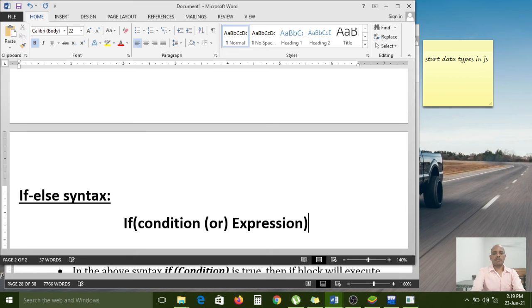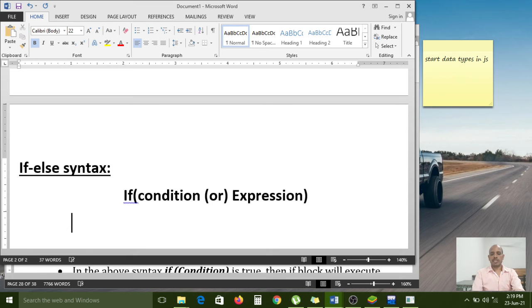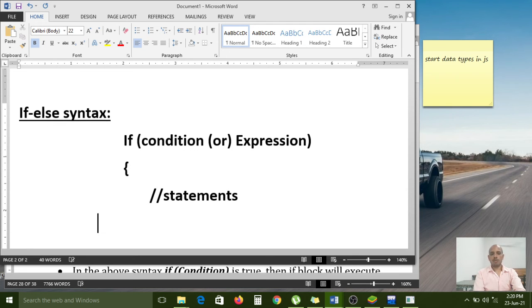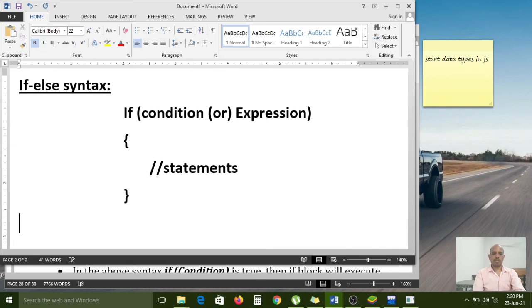If the expression is true, then the if block will execute. Statements, and the block is closed by the closing bracket.